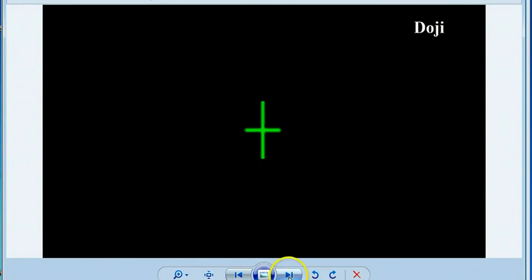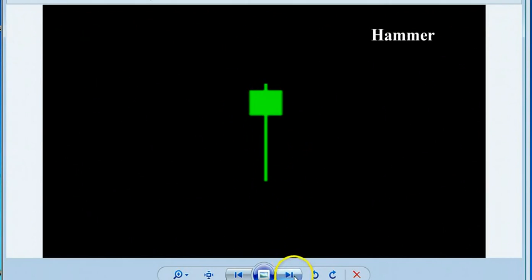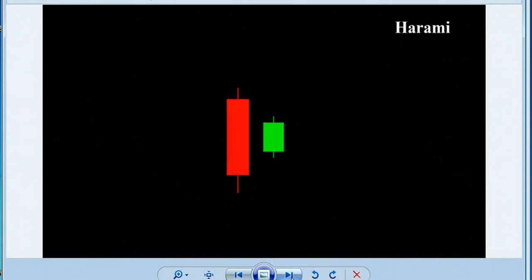The last candle is the doji candle. In this candle, the market closes near the opening price. After opening, it travels very slowly, a little up and a little down from its opening price, and ultimately it closes near the opening price. So these are the 5 candlestick patterns. Use these candles in your trades and earn money.